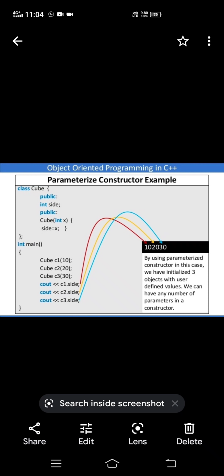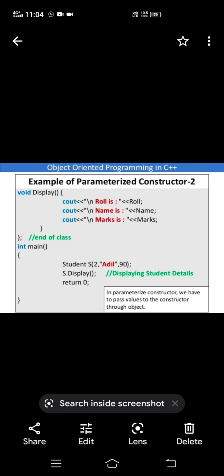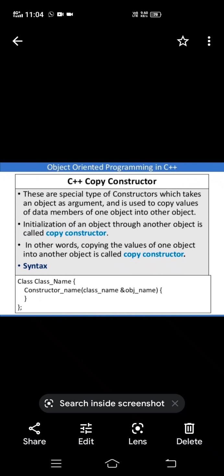So the third type is the copy constructor. This is the second example, copy constructor third. Once again I'm repeating that there may be three types of constructor: parameterized, default, or copy, which has the same name as the class.